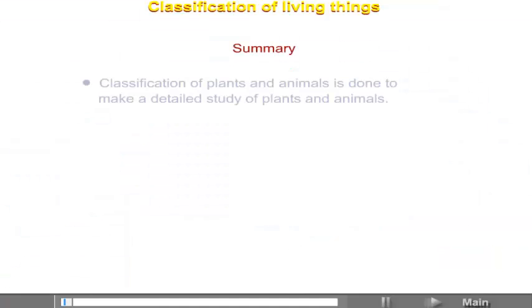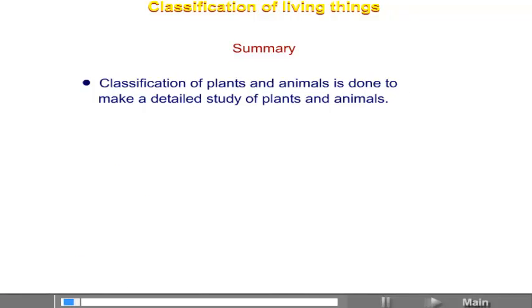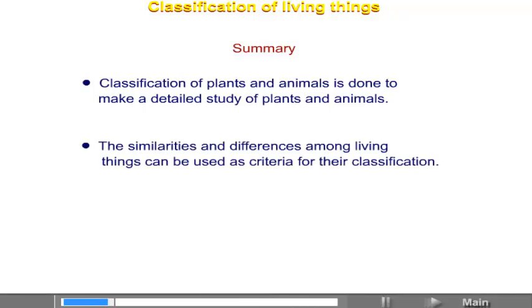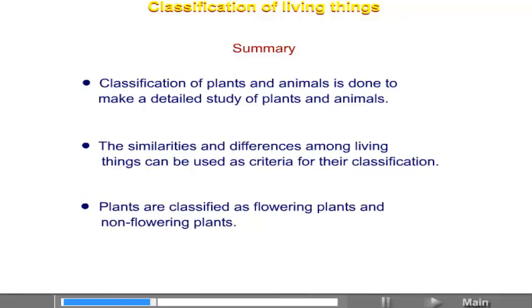Summary. Number 1. Classification of plants and animals is done to make a detailed study of plants and animals. Number 2. The similarities and differences among living things can be used as criteria for their classification. Number 3. Plants are classified as flowering plants and non-flowering plants.